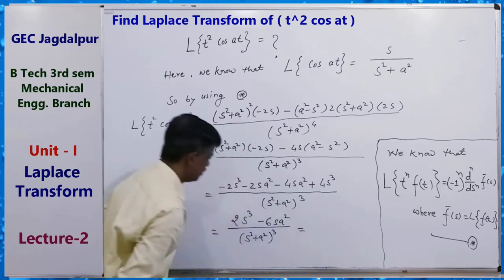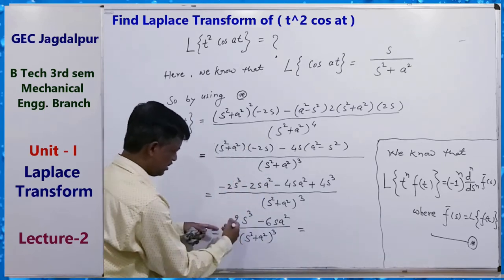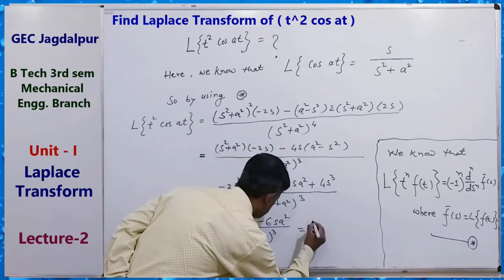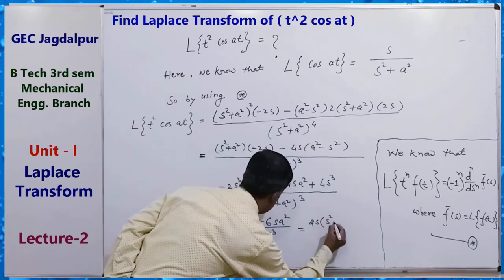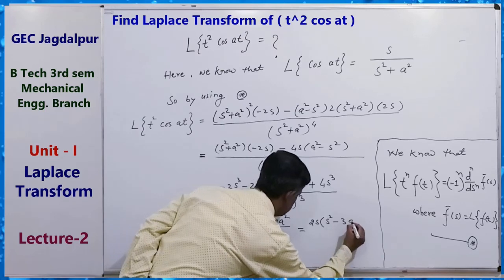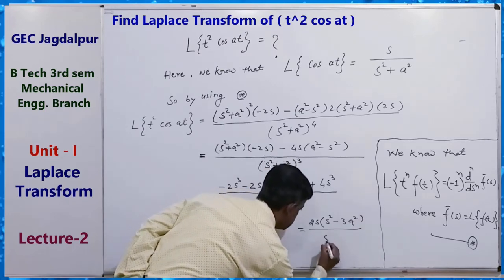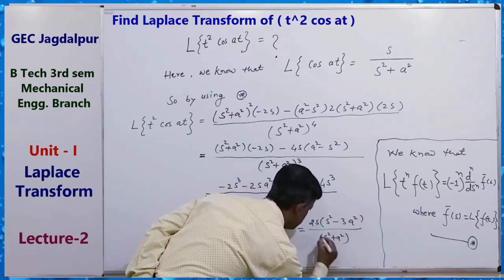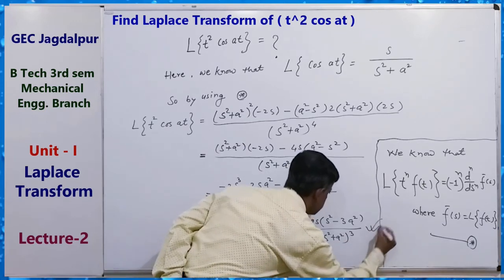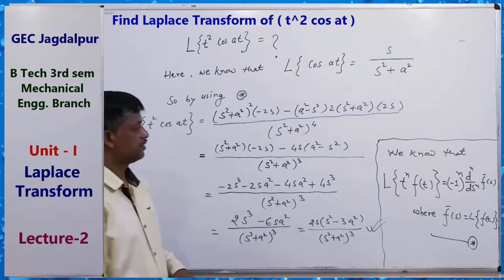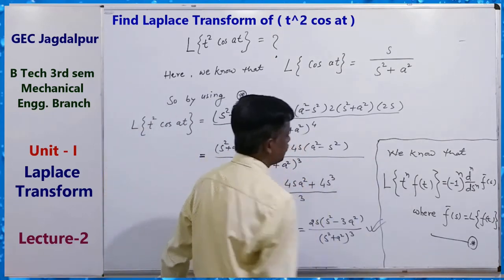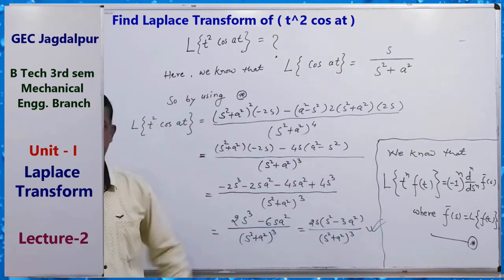So finally you can write by taking common also, s common, so 2s common: (s square minus 3 a square) upon (s square plus a square) power 3. So this is the Laplace transform of this by using this multiplication formula.